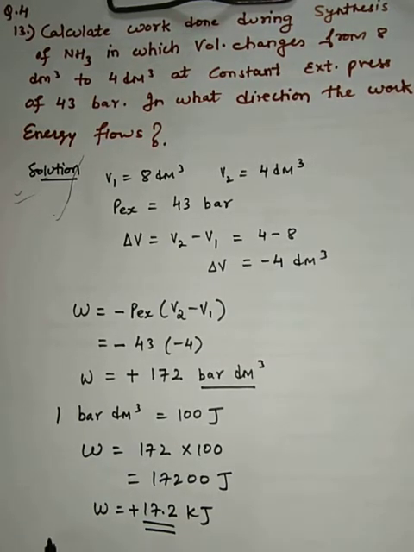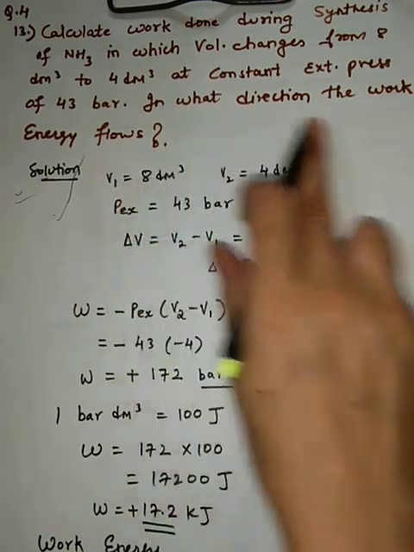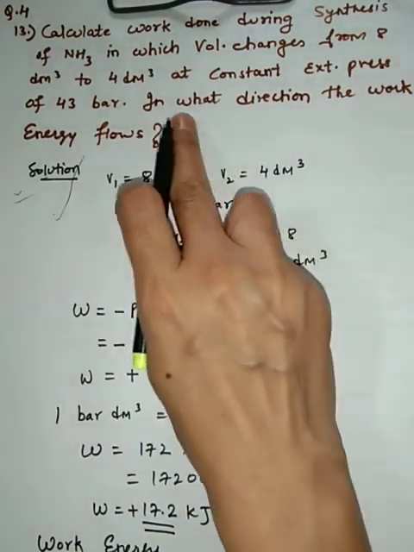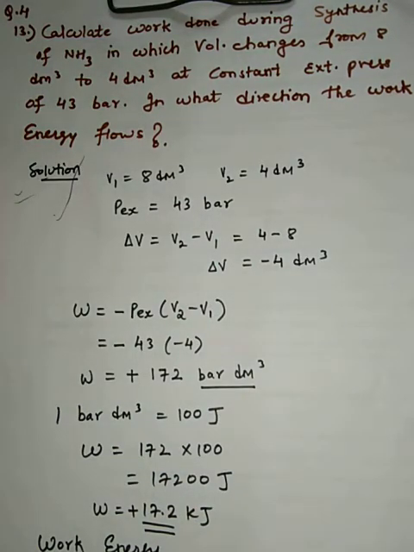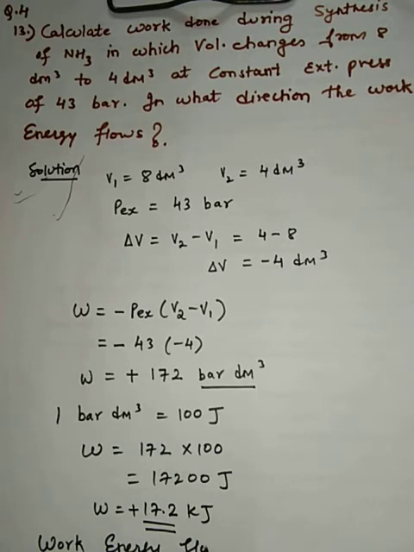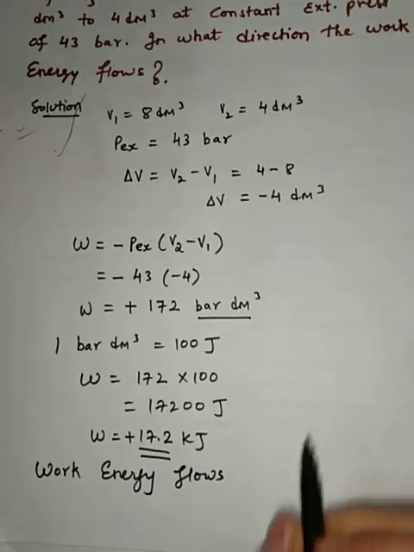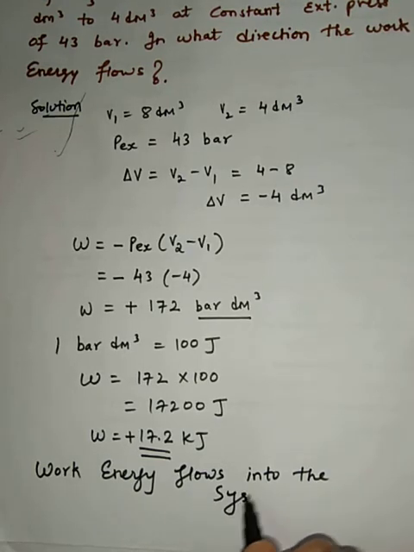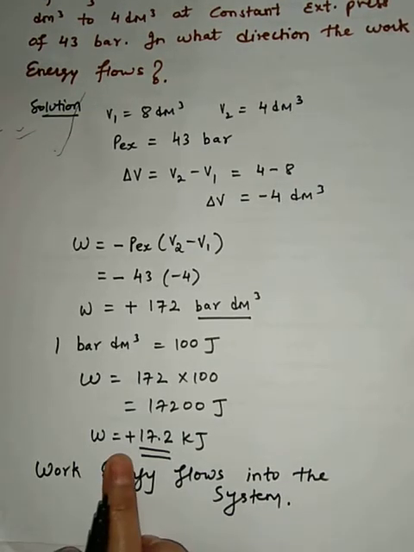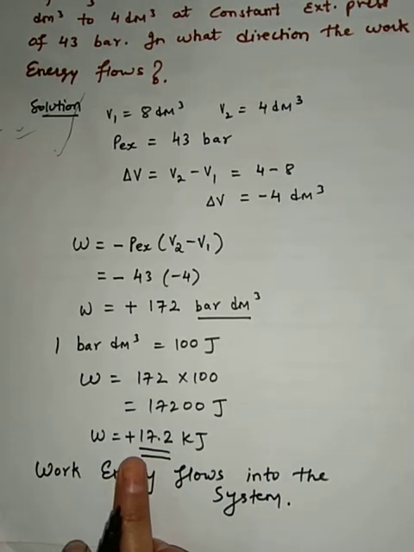And hence in the answer you will say that the work energy. You should answer finally according to the question asked. They are saying in what direction the work energy flows. So we will say the work energy flows into the system, because the work comes to be positive. When is work positive?